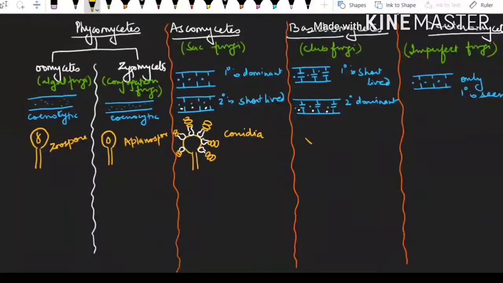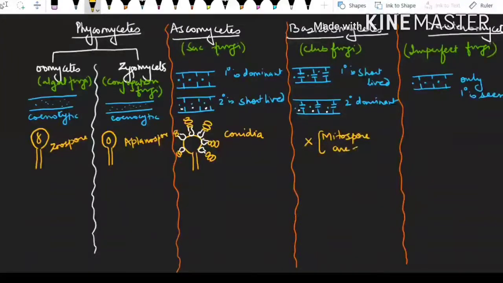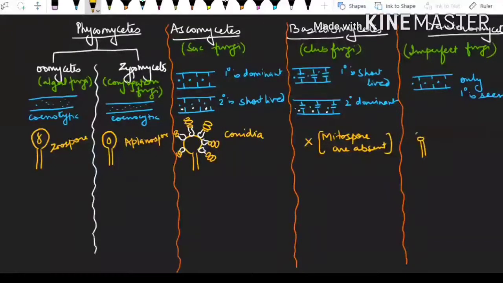Here we will not draw anything. It is very, very important. You have to remember that here the mitospores are absent. They don't make any mitospore. But here again we'll be making the asexual spore, that is conidia. I'm just directly drawing it. So these are the asexual spores which are made by them.